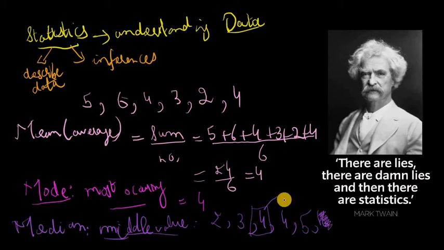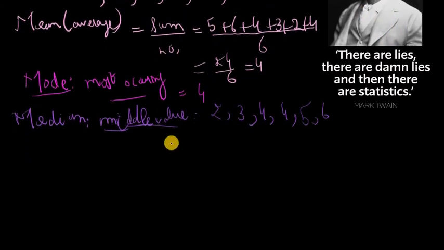But in this case, we have 6 numbers, so we don't have a single value for the median, or at least we don't have a single number that's in the center. So to find the median in those cases, what we need to do is take the average of the 2 middle numbers, right? So what are the 2 middle numbers going to be?